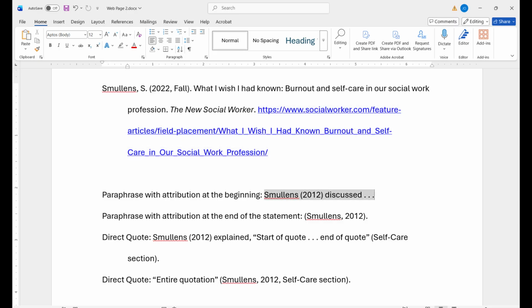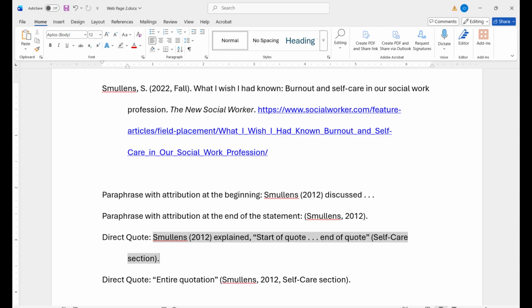As far as citations are concerned, with a paraphrase, you can put the attribution at the beginning of a sentence by using the author's name, comma, space, and the year in parentheses, and then the text. You can also place the attribution after the sentence. However, do not put a period after the sentence. Follow the sentence with an opening parenthesis, the author's name, comma, the year, closing parenthesis, and a period.